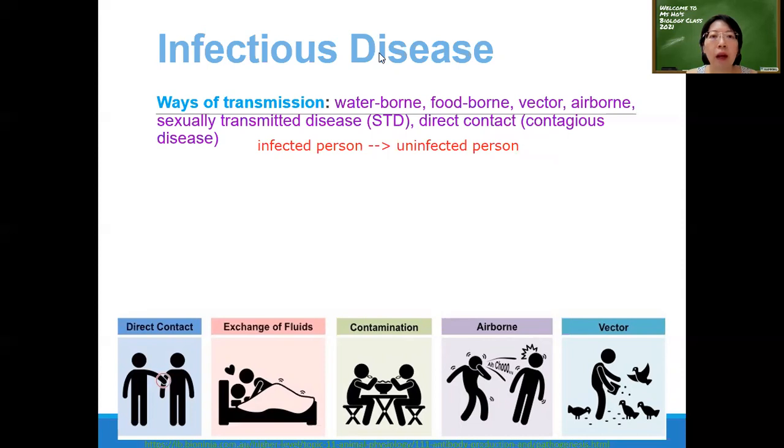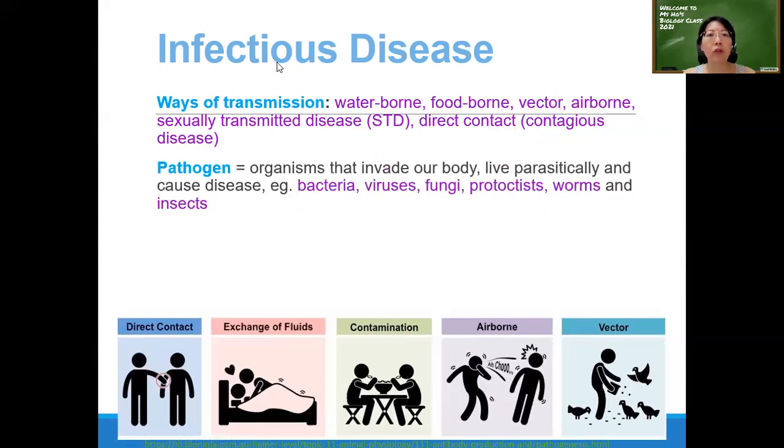For example, it can be waterborne, which means through water. Foodborne means through the food. Vector means through another living organism, like mosquitoes. Airborne means going through the air, like COVID. Sexually transmitted disease is only through sexual intercourse. Direct contact means you touch the person, you get it. So it's a contagious disease. You touch the person and you get it. Direct contact. So many, many ways of transmission.